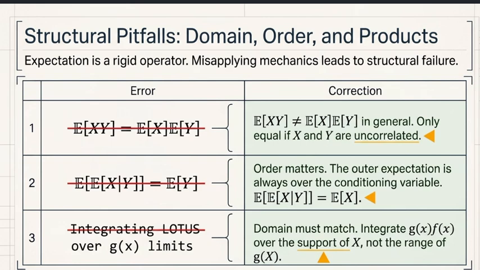Next thing is assuming every distribution has an expectation, like expecting every random variable to have a valid, finite mean. Some probability distributions have heavy tails, which is extremely rare, but for a distribution like the Cauchy distribution, the integral or sum does not settle down to a single finite number. The average value simply does not exist.